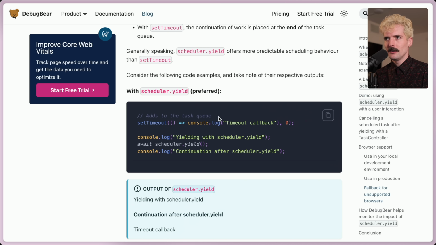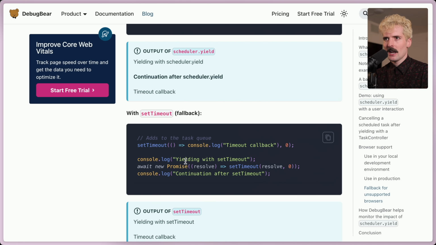So scheduler.yield, we have the timeout callback, yielding with scheduler.yield, continuing after scheduler.yield. Since we put this timeout thing, this is now on the queue. So we don't want this to be interrupted with our code. So our code is running, it does this, it yields, and then it does this. This task should not take precedent over the work that we were already doing. So now we get this first, then this, and then this task from the set timeout can run.